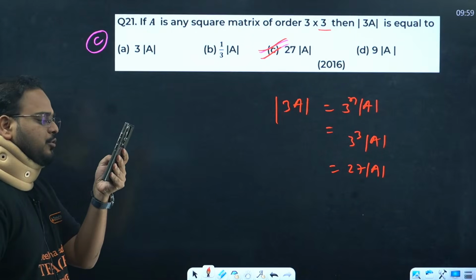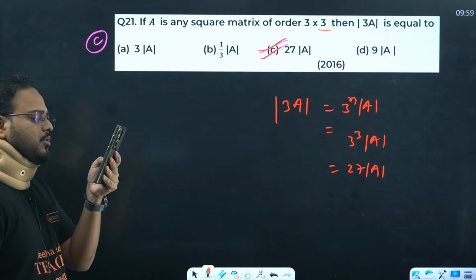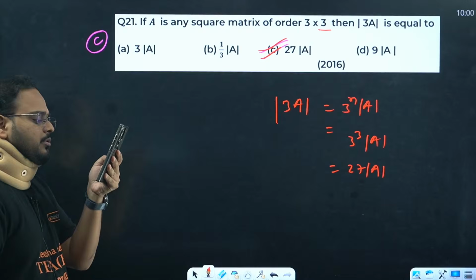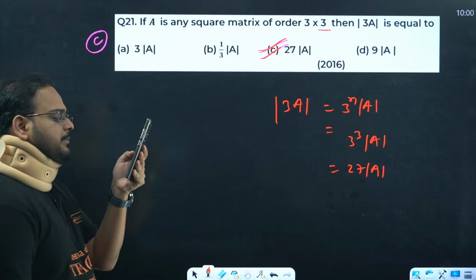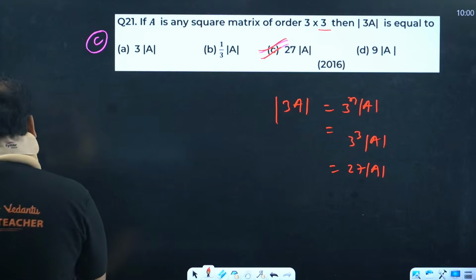Narendra, your answer, I want to check how fast you gave the answer. I want to see whether you got it right or not. Narendra, you got it right. Yeah, correct. Good job, Narendra.